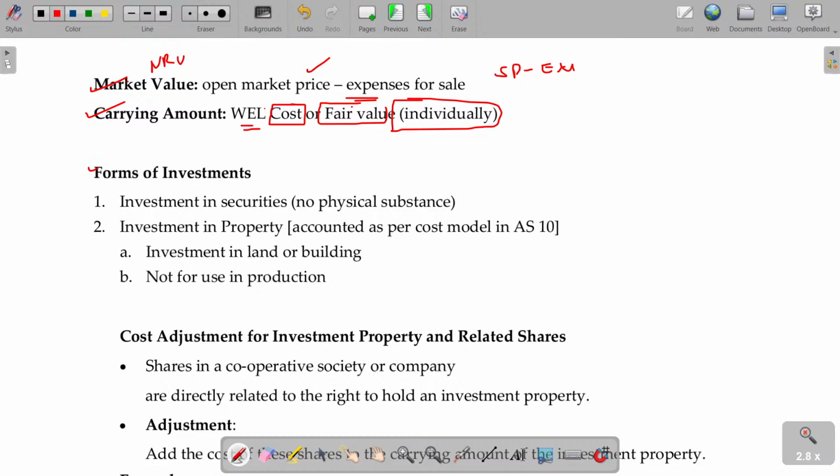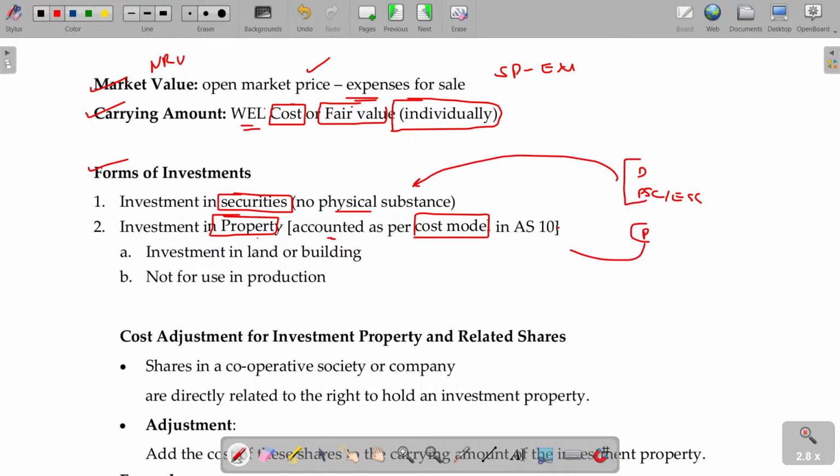And forms of investment, how can you do the investment? You can invest in securities like equity shares and debentures having no physical substance, or investment in property. In case you are investing in property, this will be accounted as per the cost model in AS number 10. So you can invest in debentures, preference share capital, equity share capital, and property also.